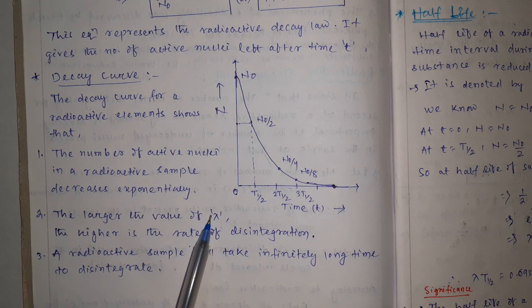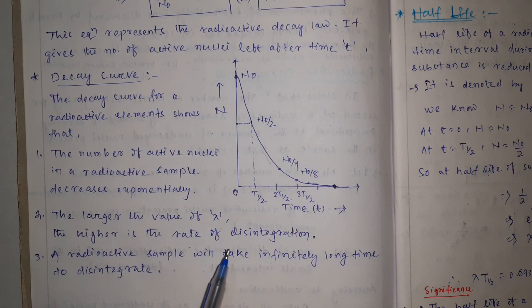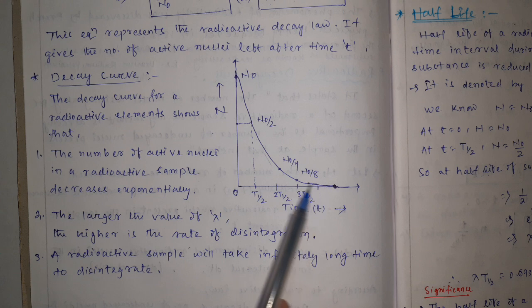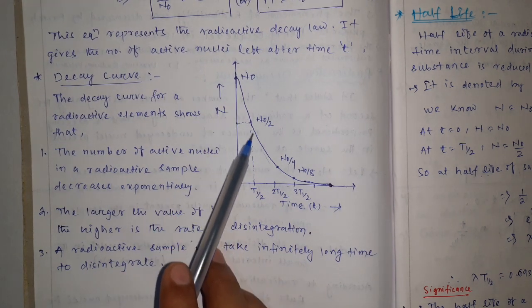As lambda is called the disintegration constant, a higher value means the decay is also higher, that is, the nuclei disintegrate rapidly. Next, a radioactive sample takes an infinitely long time to disintegrate completely. Radioactive samples actually take a very long time to decay completely.